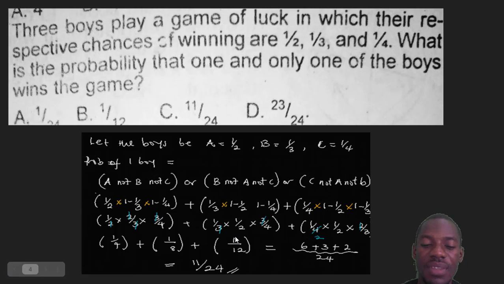Now that's fractions, right? LCM of 4 and 8 and 12 is 24. Then 24 divided by 4 is 6 times 1 is 6. Then 24 divided by 8 is 3 times 1 is 3. Then 24 divided by 12 is 2 times 1, which is 2. 6 plus 3 is 9, plus 2 is 11 over 24, and that makes C the correct answer. And that's the way to think in probability.